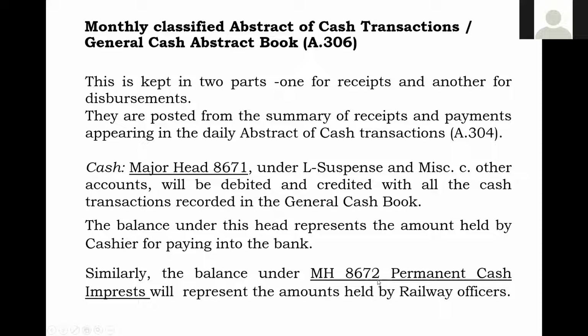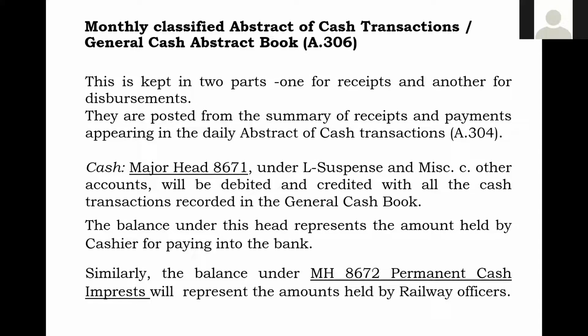All of you are aware that the cash will not only be with the cashier but also with the departmental officers. So you may be getting doubts: sir, how will cash be available? Yes, we are giving imprest cash cards. So imprest cash, to that extent, should be available with the departmental officer.